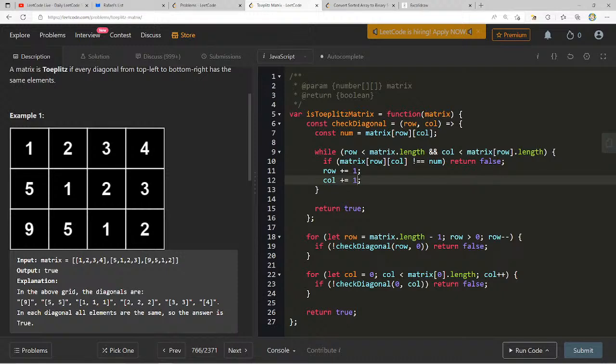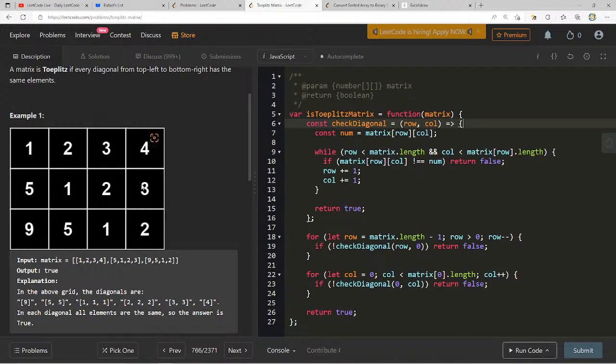But then I realized it doesn't really matter, the pattern, because what I want to end up doing is start on this row, and for every one of these, I start at the 9, do my thing. Start at the 5, do my thing. Start at the 1, do my thing. And the do my thing part is what this check diagonal function does. You give it a row and a column, and starting at that row and column, it'll check to see if from here downwards this way, they're all the same.